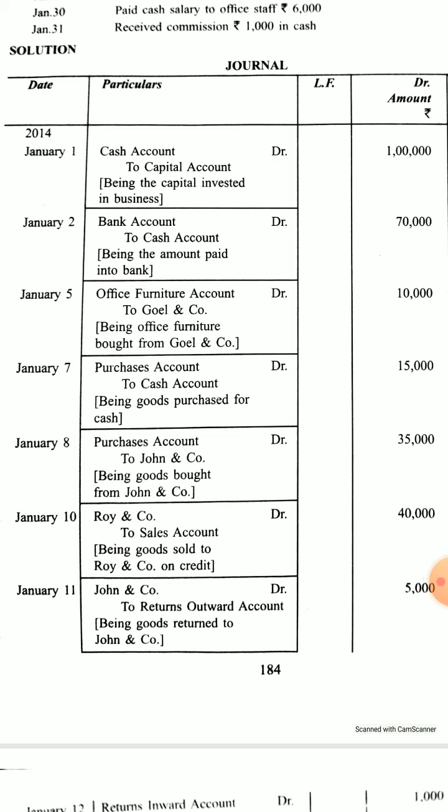These accounts are only debited or credited, that means touched, when goods are purchased. And here you must understand the meaning of the word goods. Goods mean those items which are bought for resale. That means the company is trading in that particular commodity. So that is called goods.